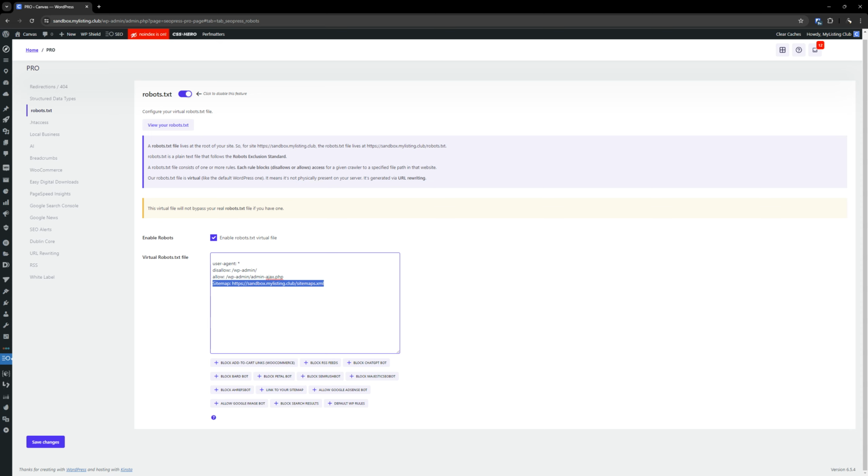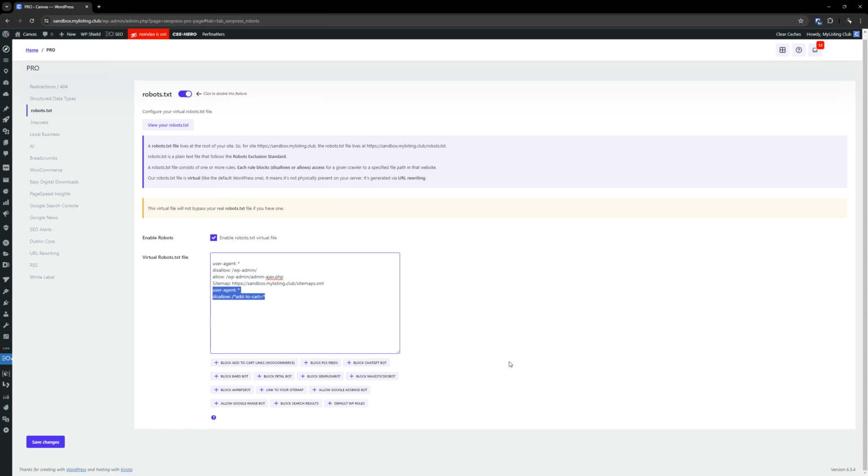Okay, now let's move on to optional inclusions. Recommended inclusions. Next one up here is, and I do this on all my sites, because we are WooCommerce people here, users with MyListing websites, then we use WooCommerce, right? So we want to block, and personally I would consider this required, but I have it listed as recommended here because it's not actually required. But we want to block add to cart links in WooCommerce, okay? So that's going to drop in that directive right there.